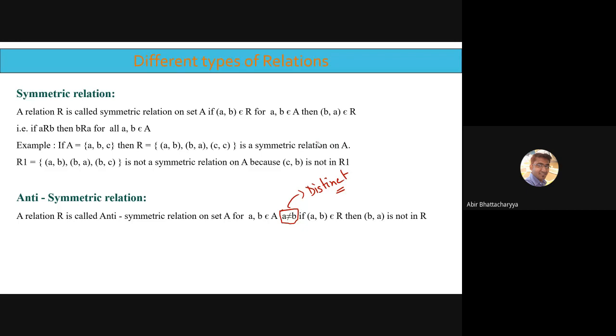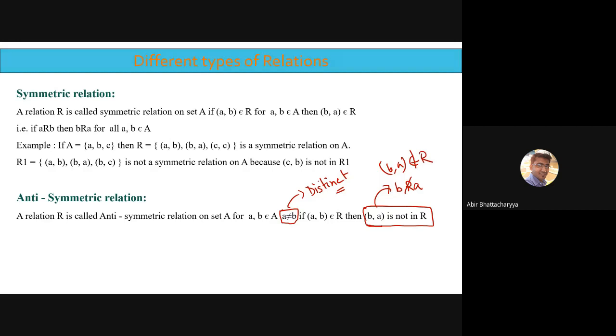Then if A comma B belongs to R, means A related to B, then B is not related to A. That means B comma A does not belong to R.